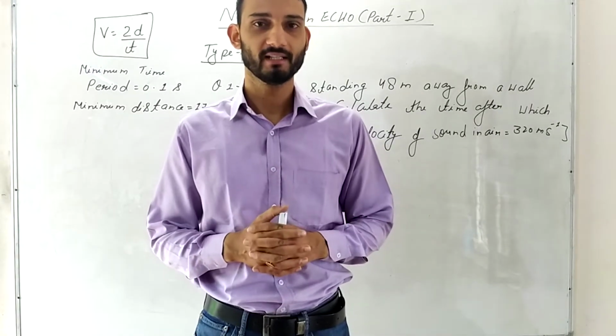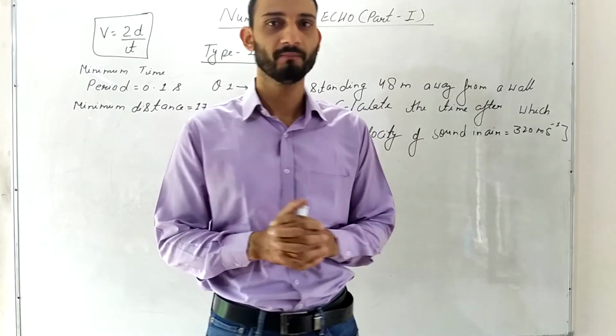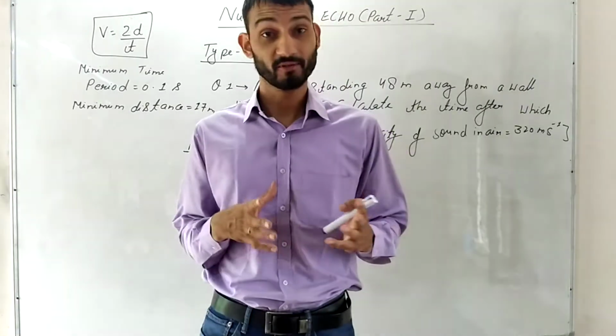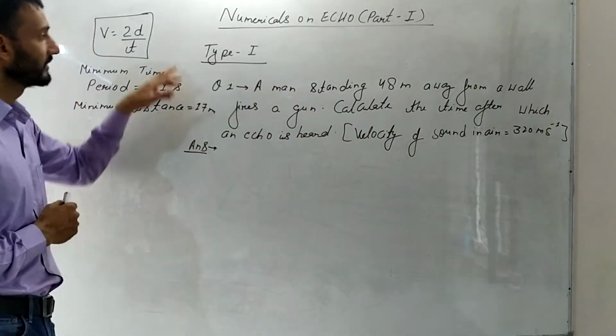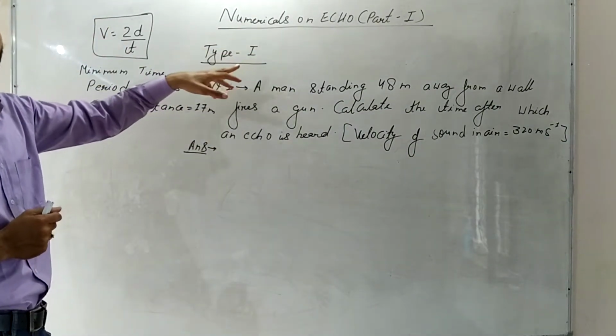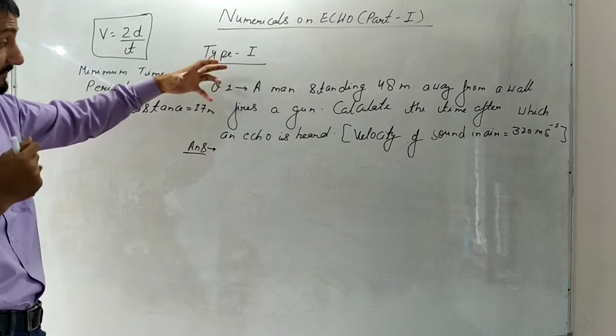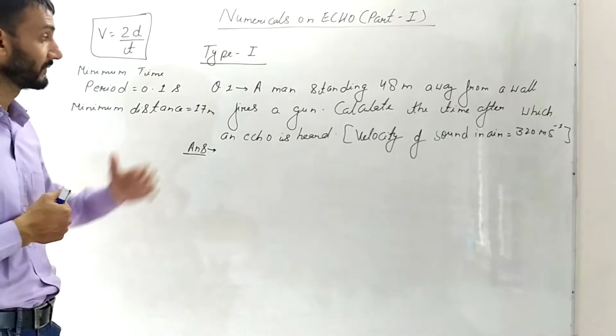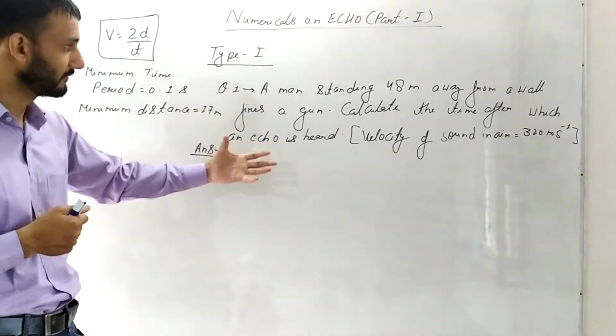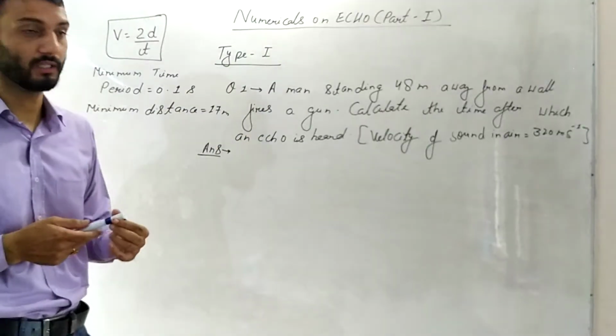Today we'll do numericals on echo and we'll be doing different types of numericals. So the first type is a very simple one. This is type 1 numerical. I'm just doing the types, one numerical of each type, and then you can do the numericals of the same type from your book itself.